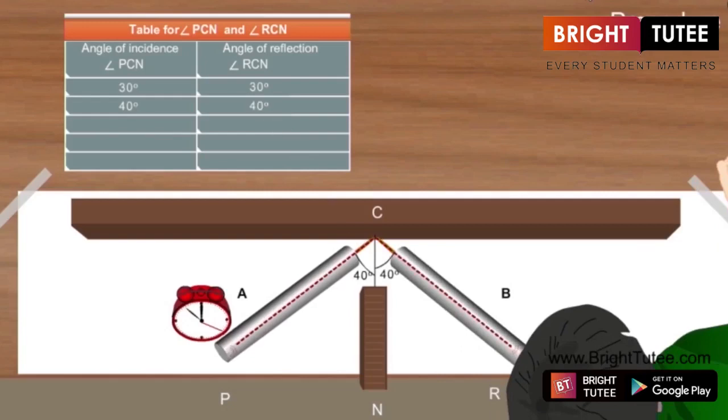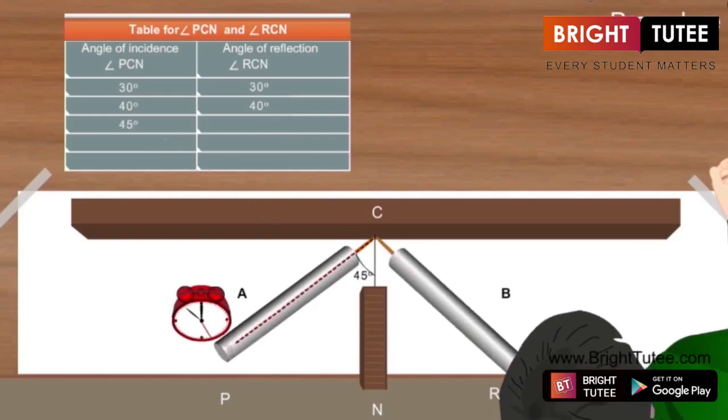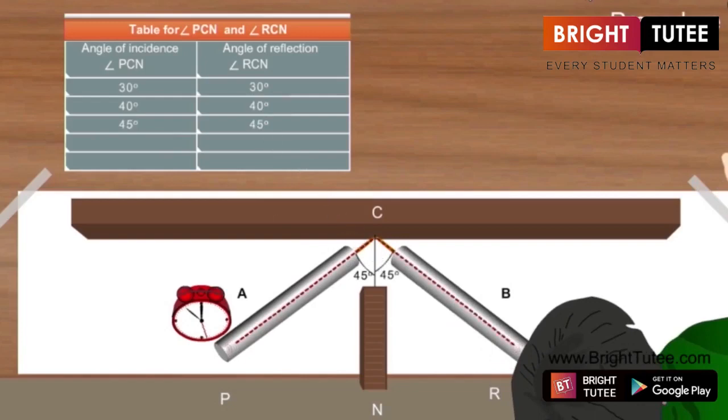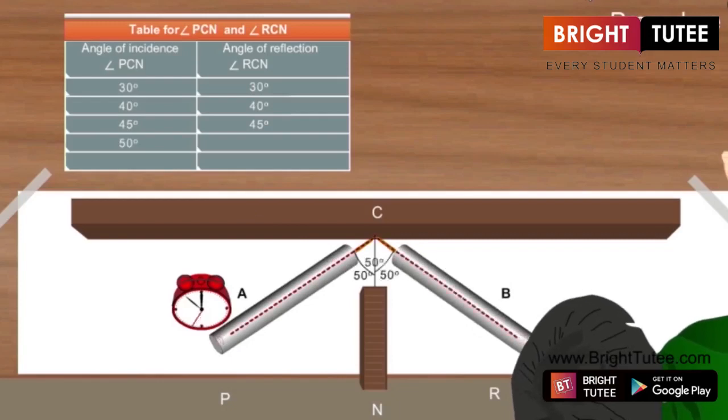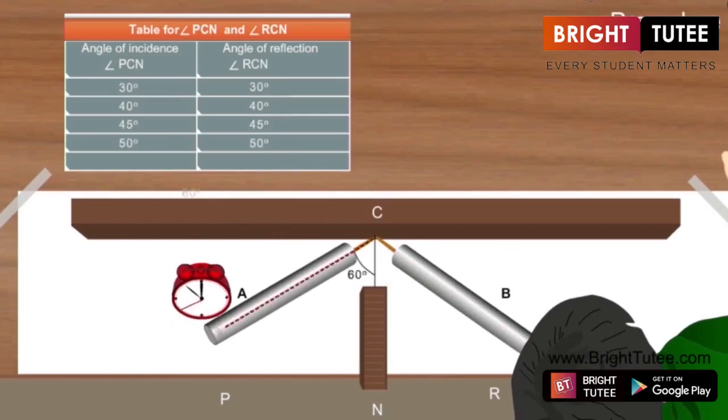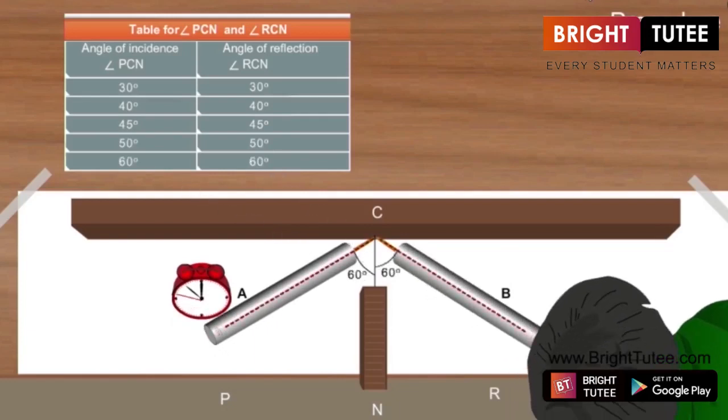I will listen to the sound from tube B, adjusting it, and wherever I find the sound to be distinct and proper, I will note down the values in the tabular format. And when I relate them, I will see that at every point angle PCN, please try to relate it with the figure, and angle RCN are always equal.